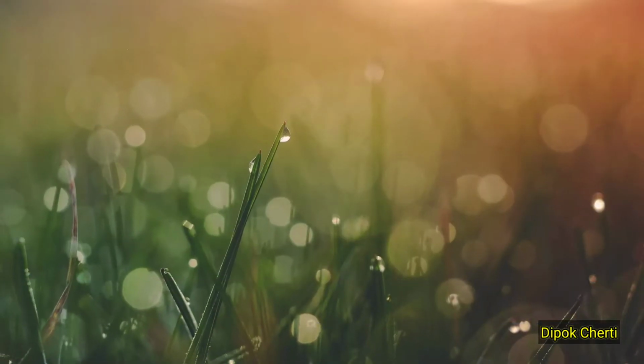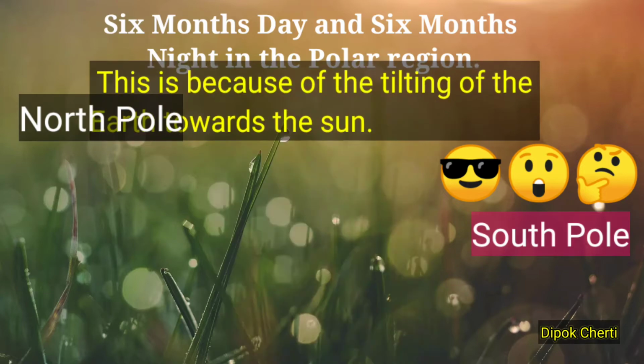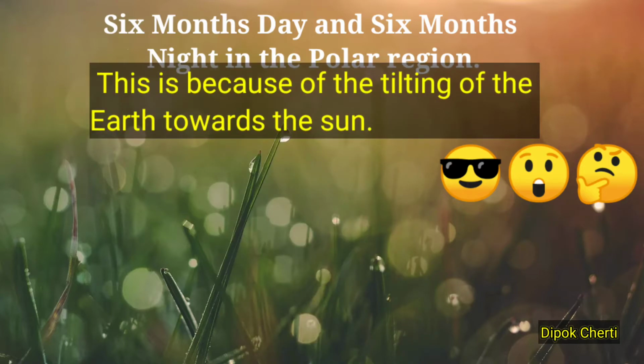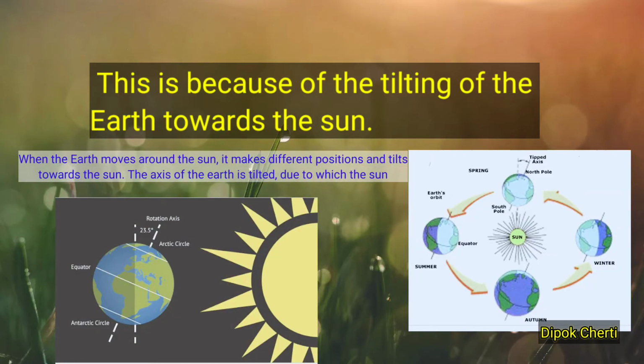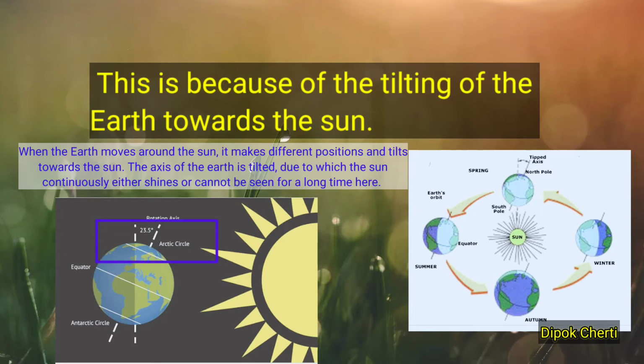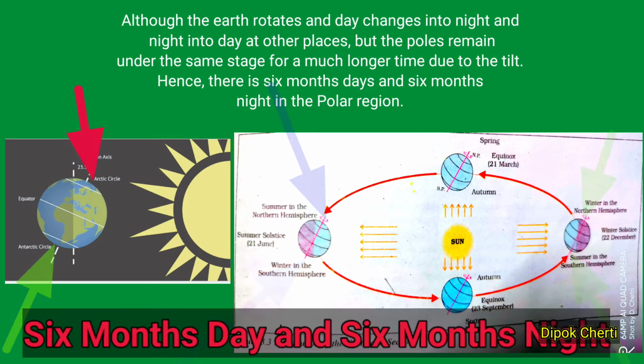Students, you will be surprised to know that the North Pole and South Pole regions have 6 months of day and 6 months of night. Do you know why? Well, this is because of the tilting of the Earth towards the sun. When the Earth moves around the sun, it makes different positions and tilts towards the sun. The axis of the Earth is tilted, due to which the sun continuously either shines or cannot be seen for a long time here. Although the Earth rotates and day changes into night and night into day at other places, the poles remain in the same state for a much longer time due to the tilt. Hence, there are 6 months of day and 6 months of night in the polar region.